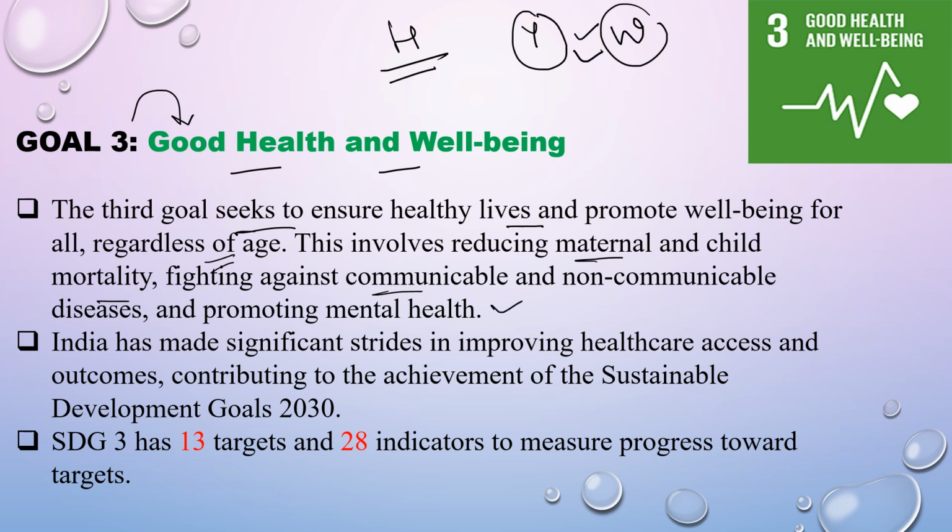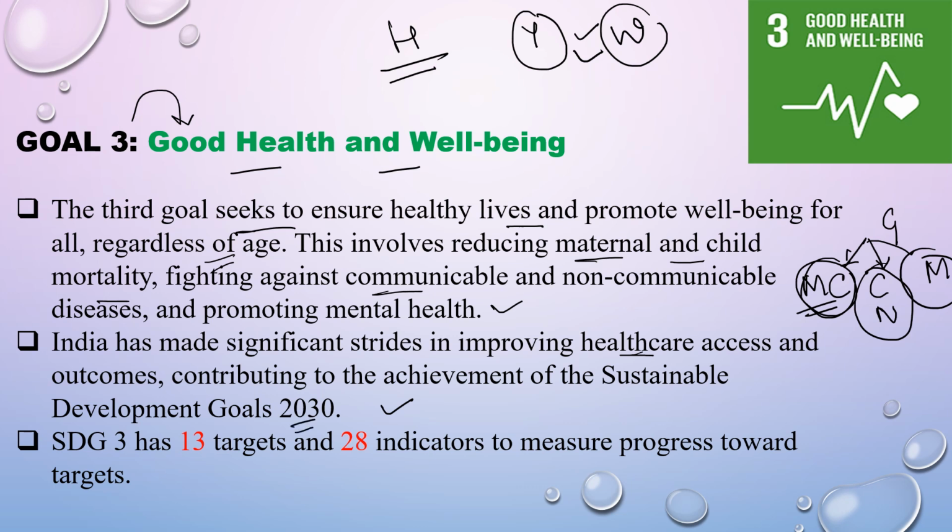So how would good health be achieved? Good health would be achieved by reducing maternal and child mortality, as the cases are very high, so we need to reduce that. Fighting against communicable and non-communicable diseases and promoting mental health. India has made significant strides in improving healthcare access and outcomes, contributing to the achievement of the Sustainable Development Goals 2030. Now, this goal has 13 targets with 28 indicators.